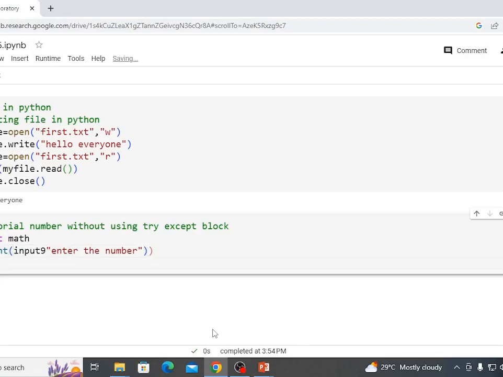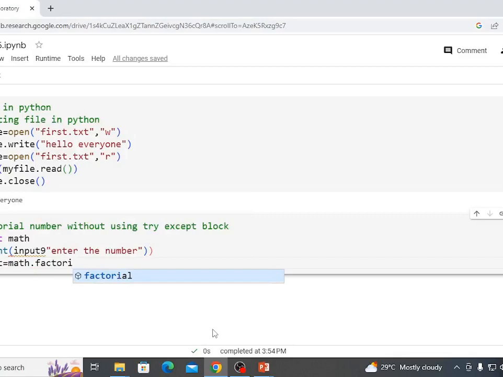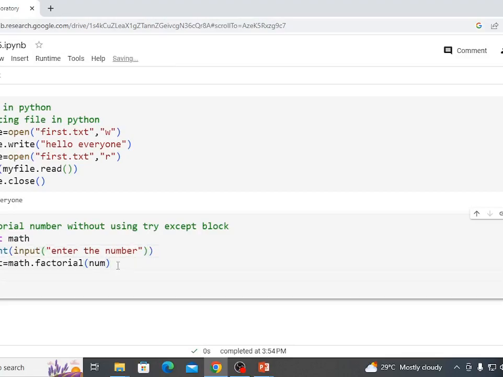We have to declare one variable, output equal to math.factorial. By mistake we have to add a bracket here. See here, and we have to print our output variable, output. Now check.